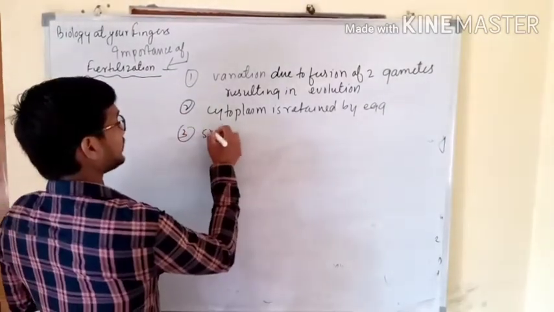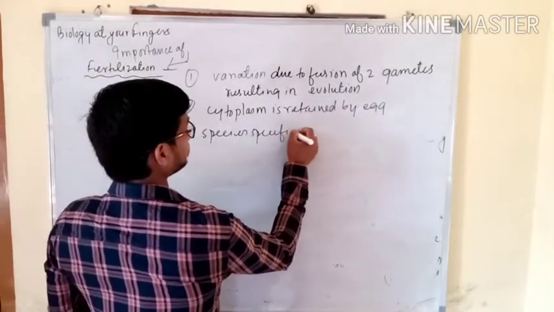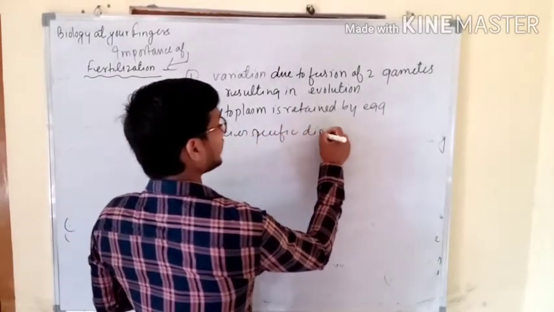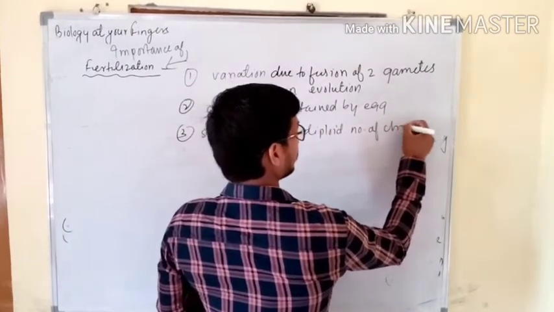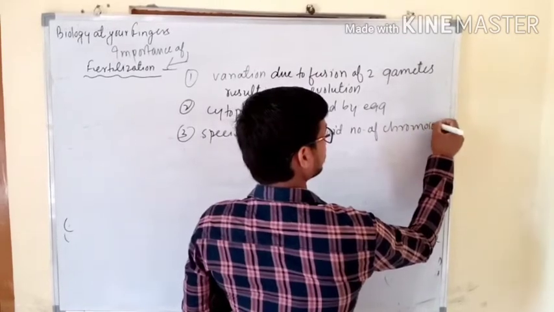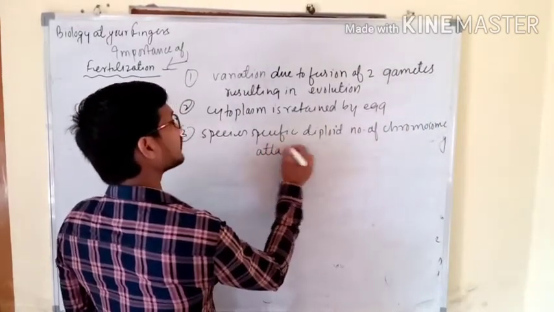Write: species specific diploid number of chromosomes is attained. How?